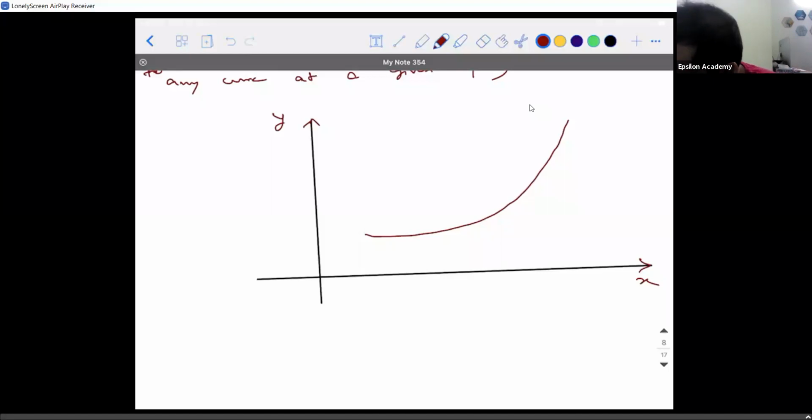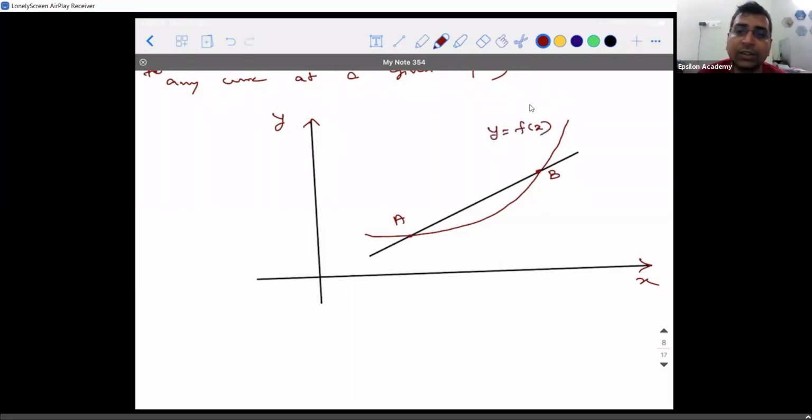On this polynomial function, I'm going to take 2 points and I will draw a line like this which is cutting the 2 points. I'll call this point a comma b. Generally, any function is written as y is equal to f of x. If I have to give you a similarity of what you have learned in your lower grade, suppose there is a function like this, p of x is equal to x square plus x plus 1.